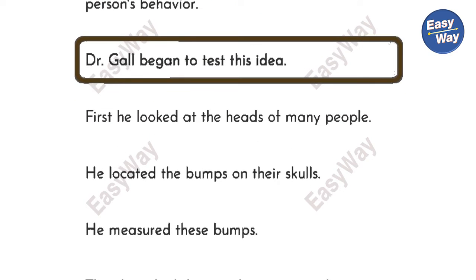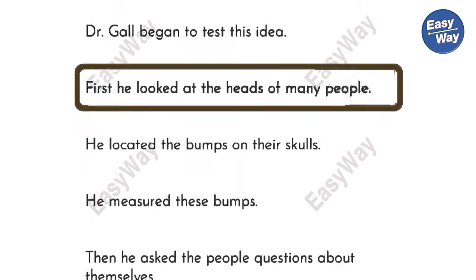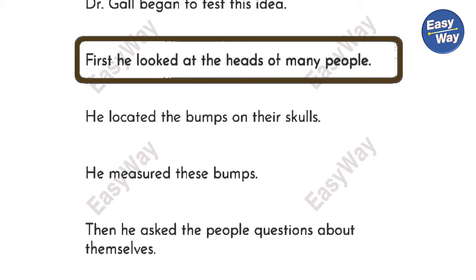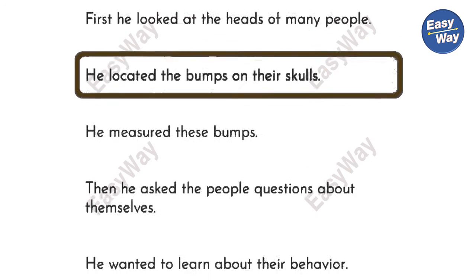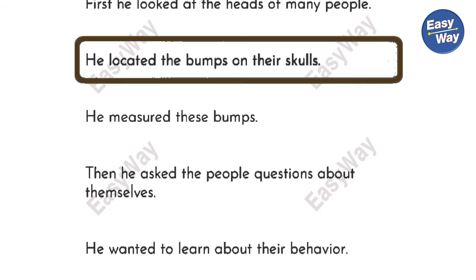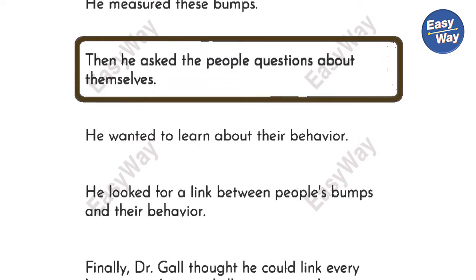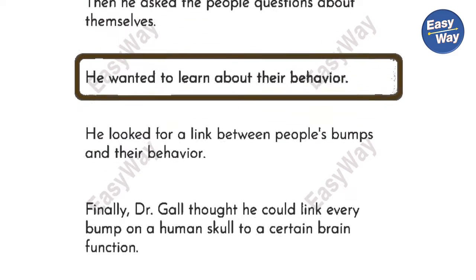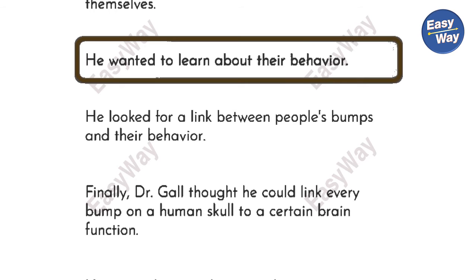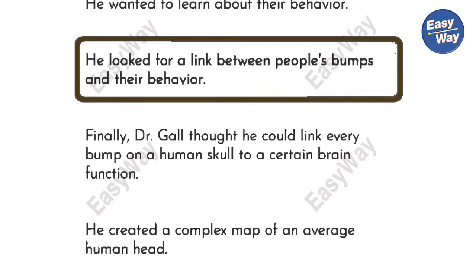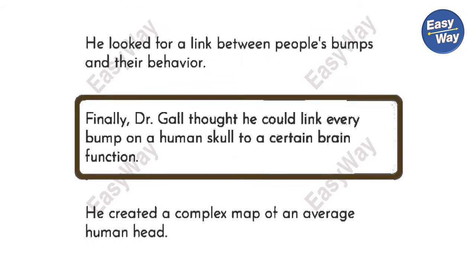Dr. Gall began to test this idea. First, he looked at the heads of many people. He located the bumps on their skulls. He measured these bumps. Then he asked the people questions about themselves. He wanted to learn about their behavior. He looked for a link between people's bumps and their behavior.